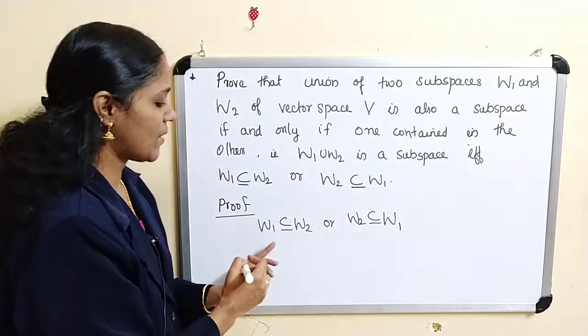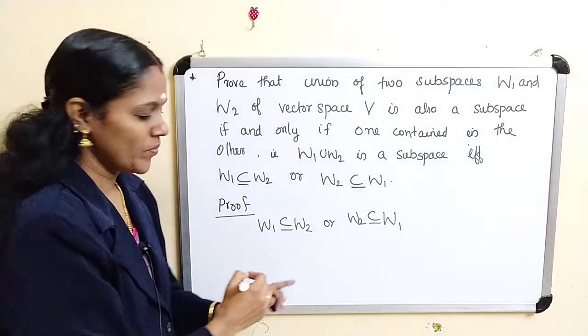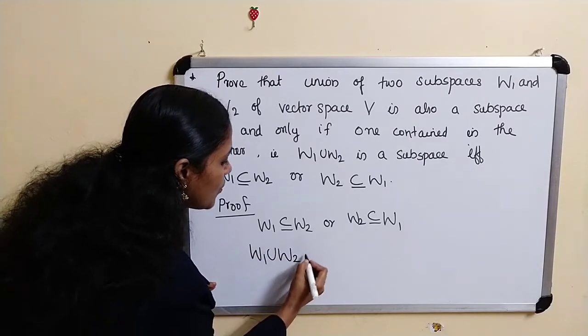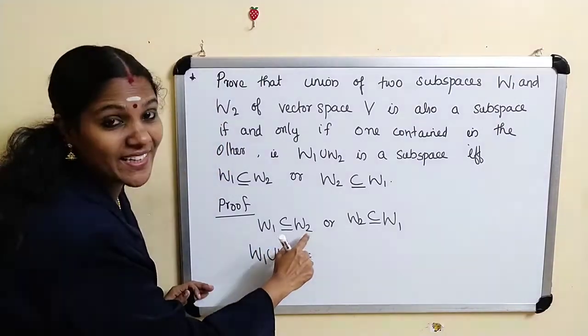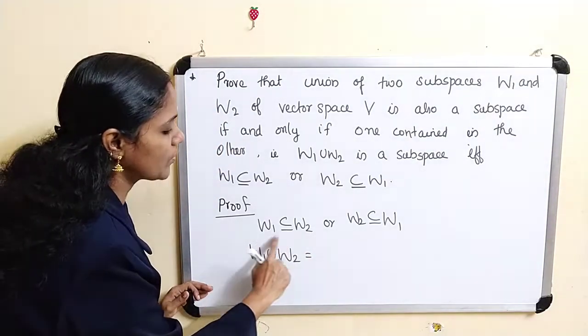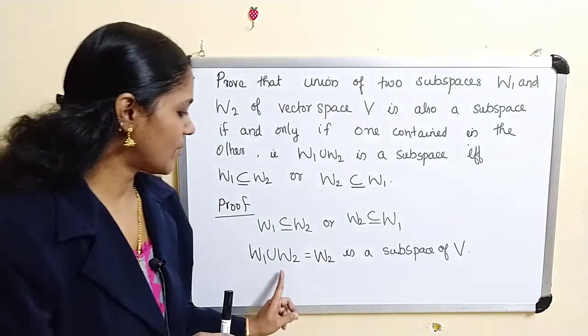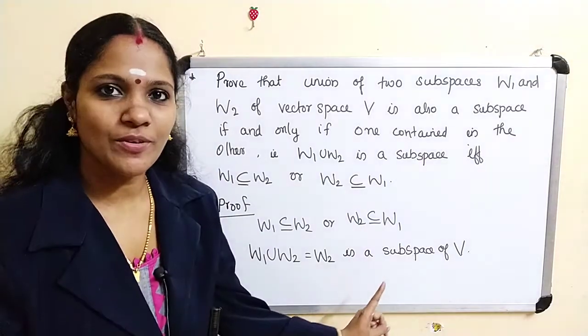Suppose W1 is contained in W2. Then what about W1 union W2? Then W1 union W2 is contained in W2, so W1 union W2 is equal to W2. Therefore W1 union W2, being equal to W2, is a subspace.